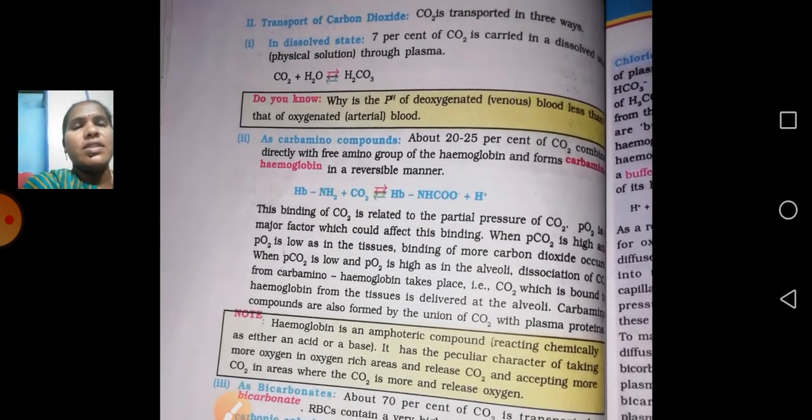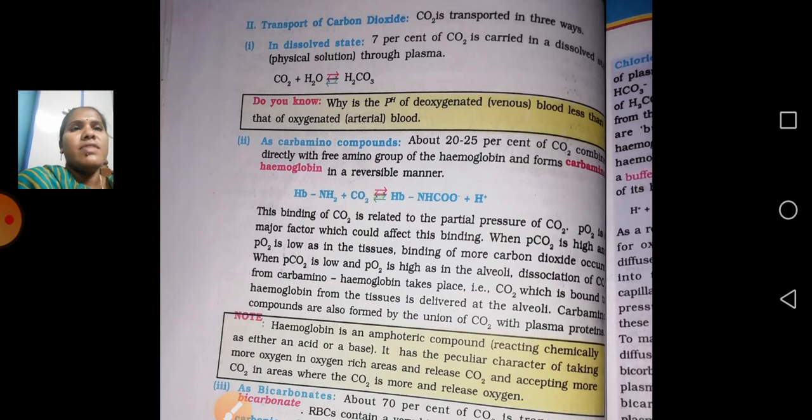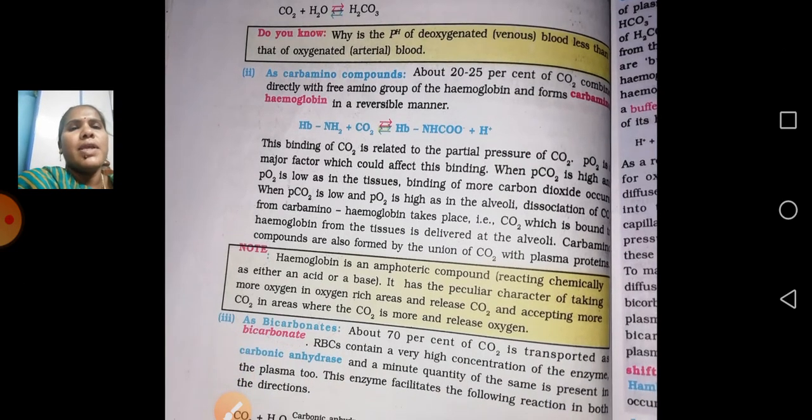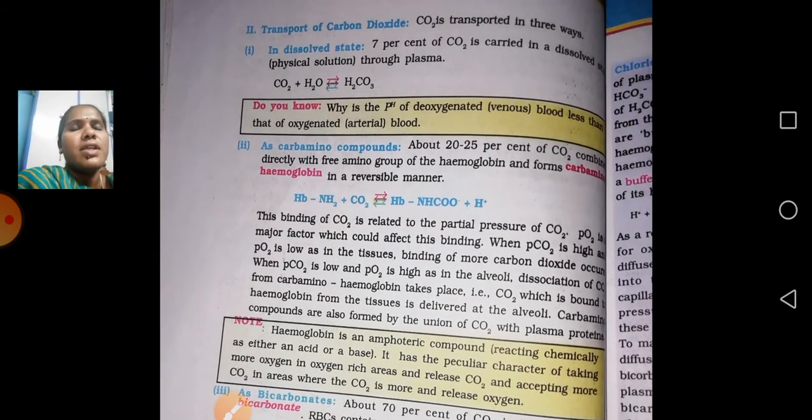Here the question is: what are the major transport mechanisms for carbon dioxide, explain. So that is the question, and this is the answer. Carbon dioxide is transported in 3 ways: dissolved state, carbamino compounds, and last one as bicarbonates. It's clear. Don't forget to write the formulas like CO2 plus H2O, and so on. Like this you have to write everything, a little bit of matter, and based on that you write, then only you will get the marks.